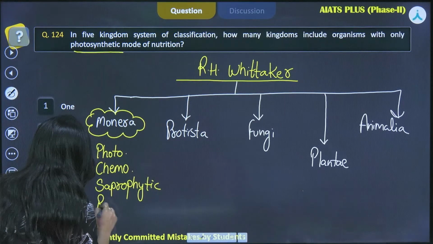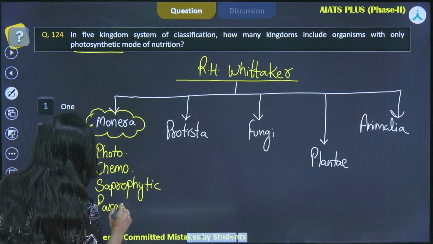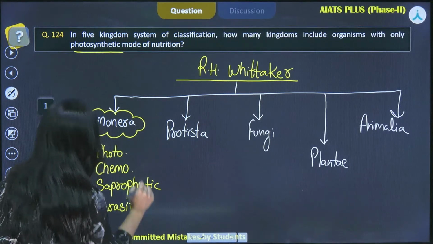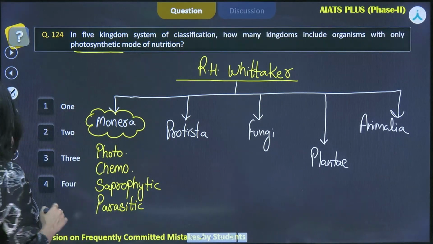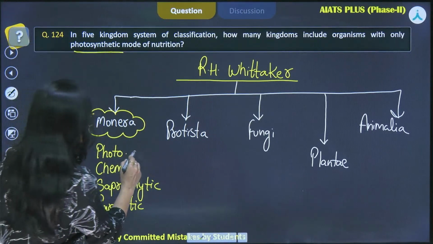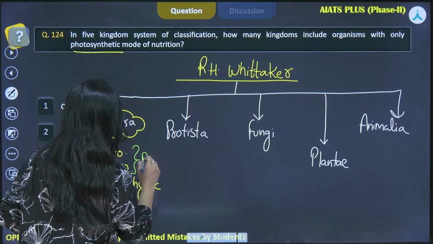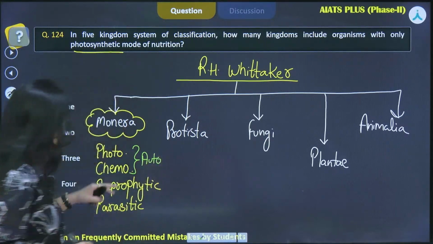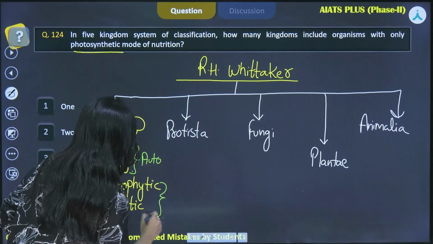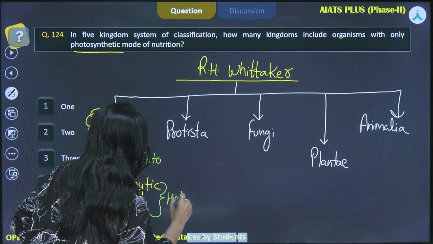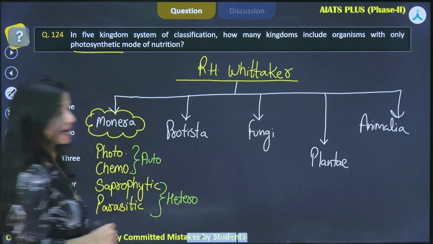So all the modes of nutrition are found in the members of the kingdom Monera. That means these two are representing the autotrophic mode, and the rest of the two are representing the heterotrophic mode of nutrition.